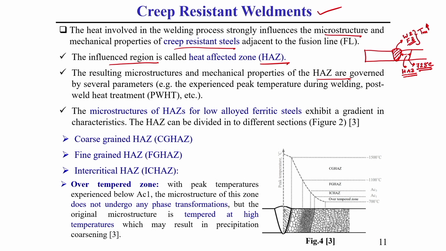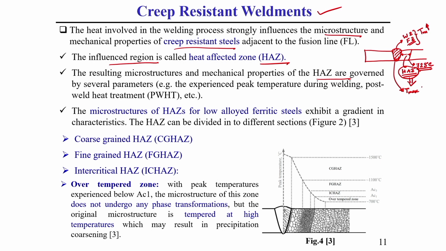What are those parameters? In the heat affected zone, the properties depend on what? First, how much temperature the fusion zone is subjected to, that is, how much maximum temperature there is during welding in this weld zone.